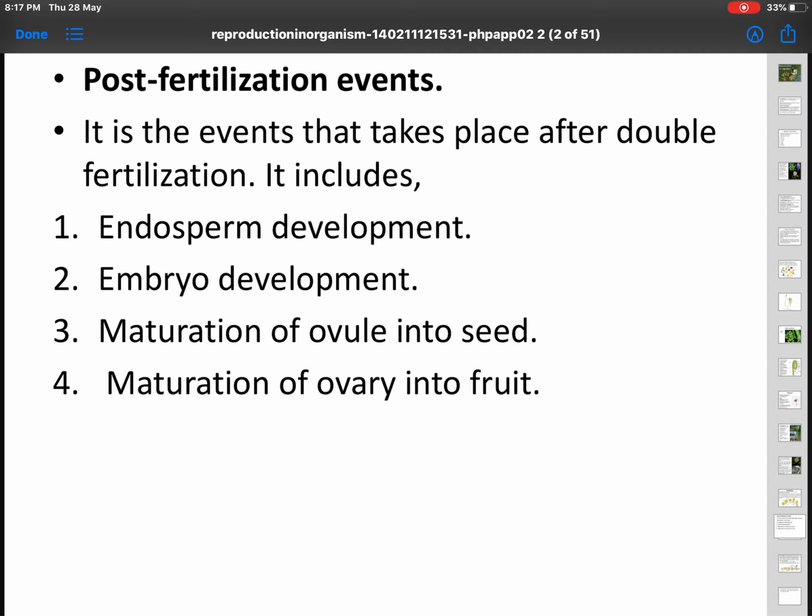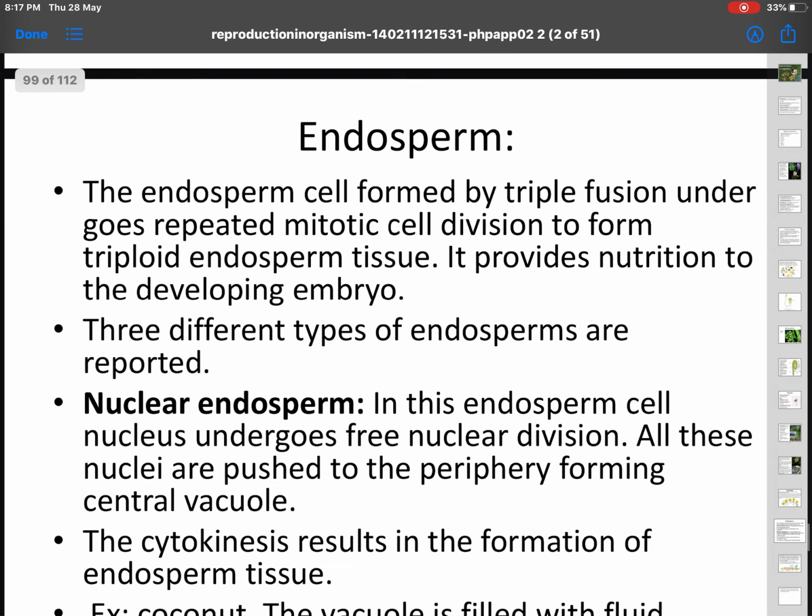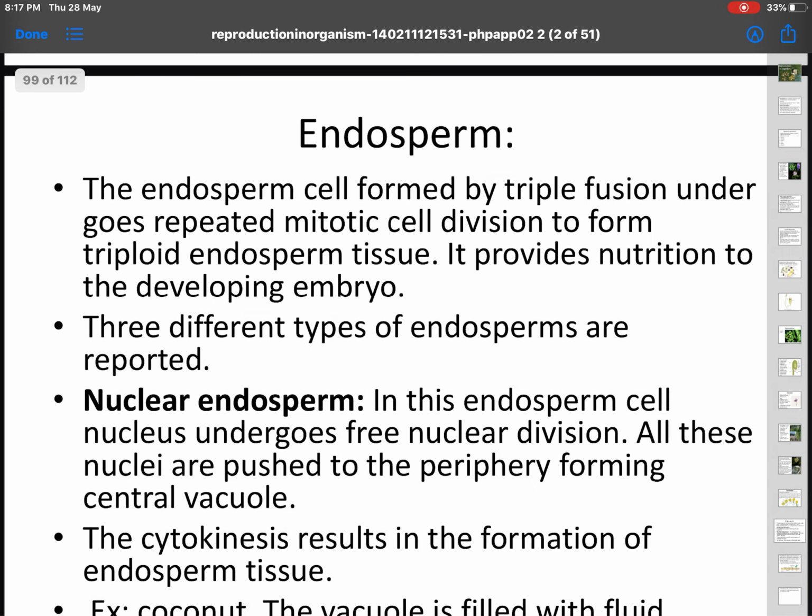Post-fertilization events include endosperm development, embryo development, maturation of the ovule into seed, and maturation of the ovary into fruit. And endosperm, as I said just now, the PEN develops into endosperm. The endosperm is a nutritive tissue. It is 3N in nature; three sets of chromosomes will be there.